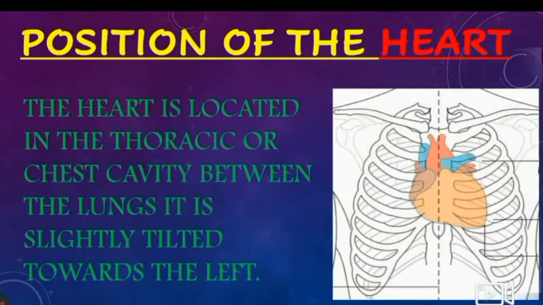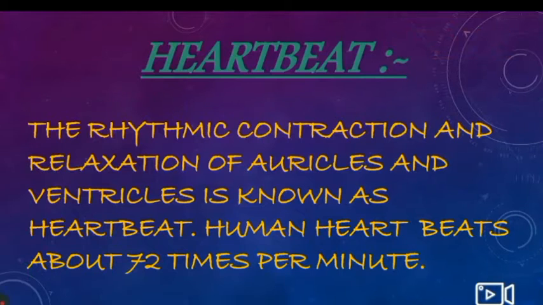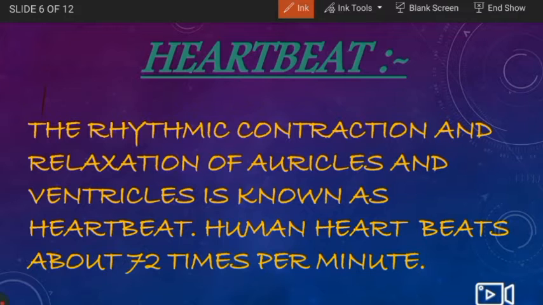So let's move on. Here is what is a heartbeat. So the rhythmic contraction and relaxation of auricles and ventricles is known as heartbeat. Human heart beats about 72 times per minute. So now here's one more topic, which is the pulse rate. So let me tell you about that.